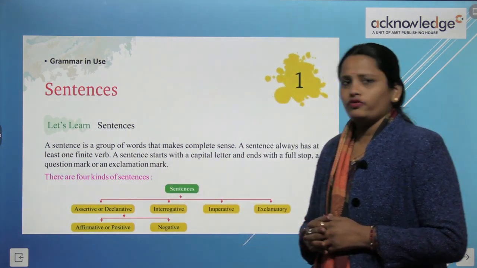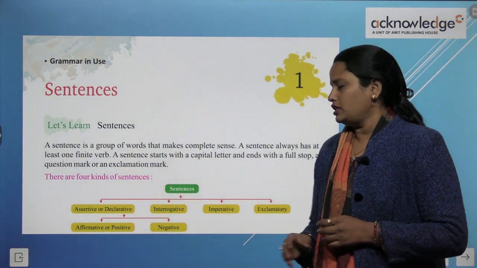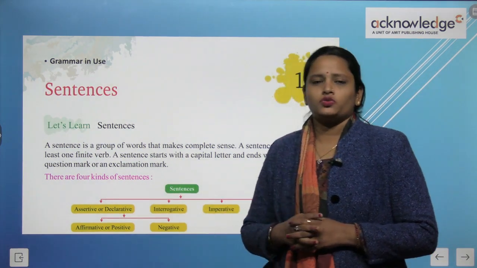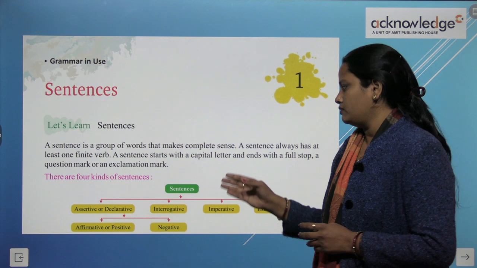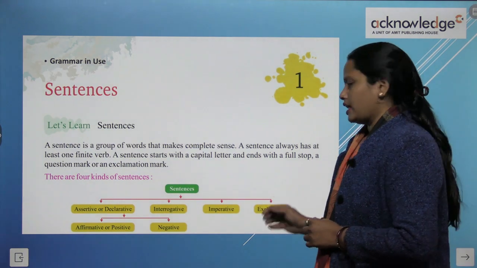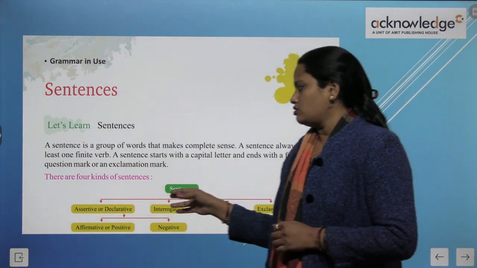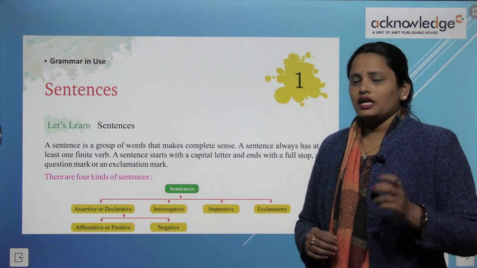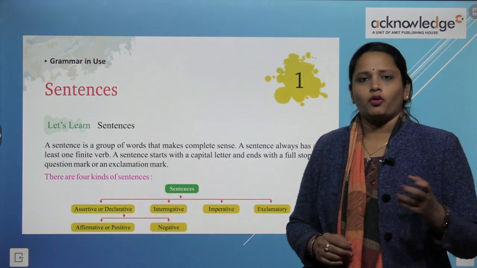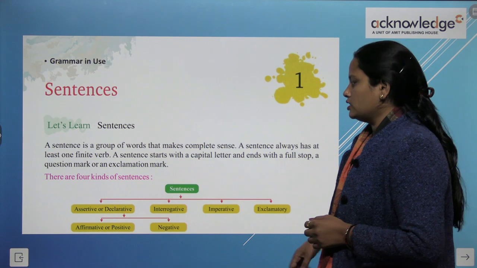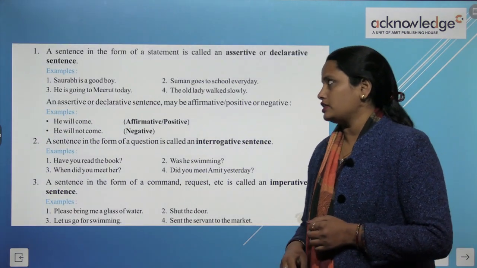There are 4 kinds of sentences. So sentences are divided here in 4 categories. First one is assertive or declarative, then interrogative, imperative, and exclamatory. So here children, assertive sentence is divided into 2 parts and they are affirmative or positive and negative. So let's learn more about these types of sentences.